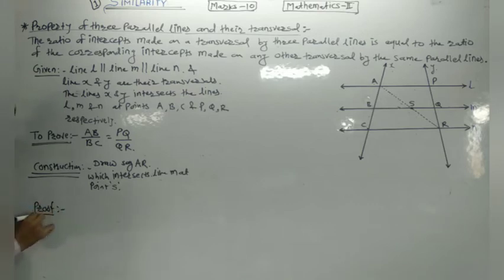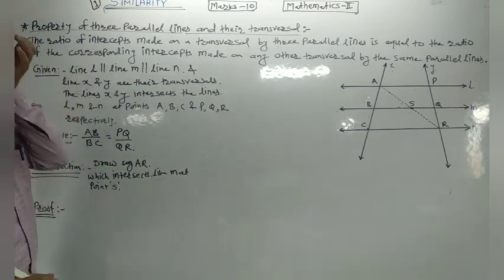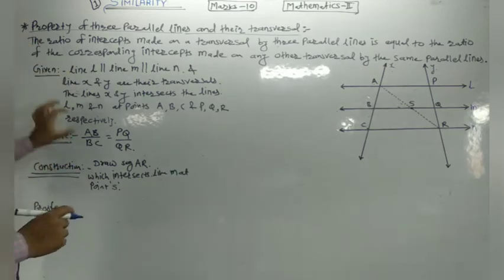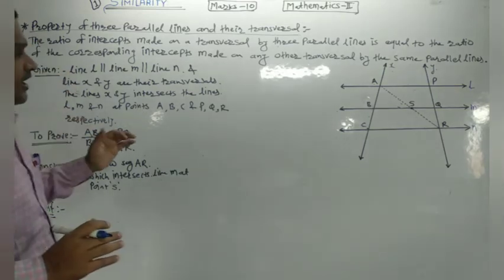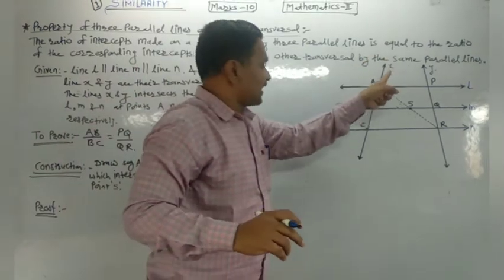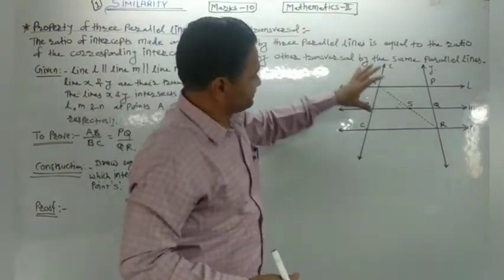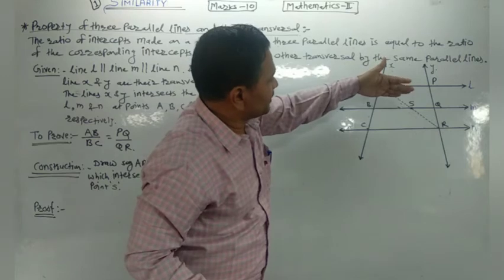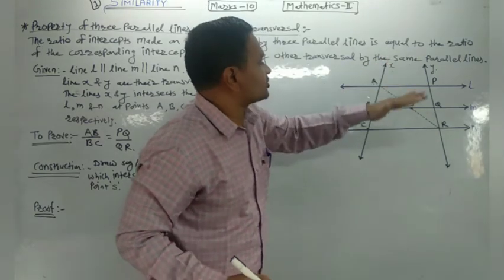The proof of this is very easy. Now I want to find AB by BC. Here in triangle ACR, line BS is parallel to side CR.